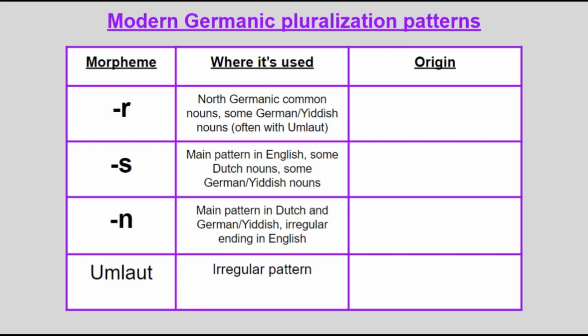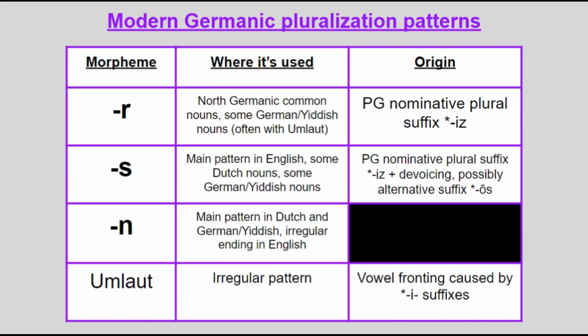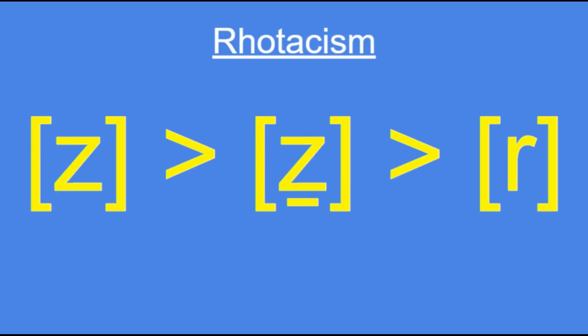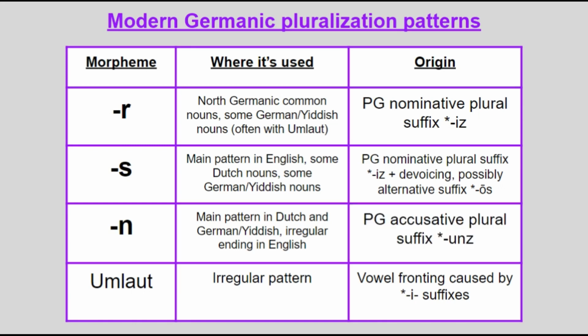We already talked a lot about umlaut in the other video, so I won't do it again. As for the others, r and s are both descended from is. The r came about due to rhoticism, which was also discussed in the last video, while the emergence of s is somewhat unclear, but might have been based on an alternative os suffix, or maybe it was due to word final devoicing. And finally, the n plural comes from cases other than the nominative, especially the accusative, where the suffix was often uns, but the dative and instrumental plural suffixes being mas and mes respectively may have helped.